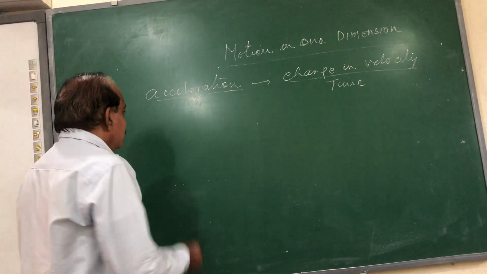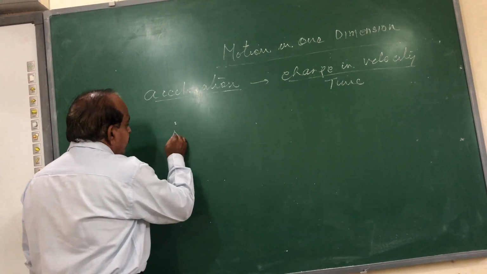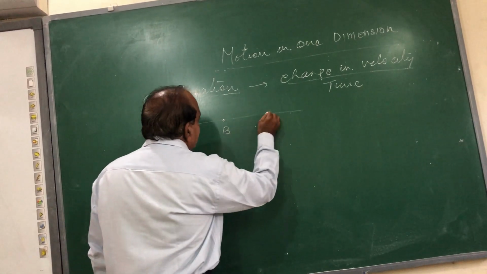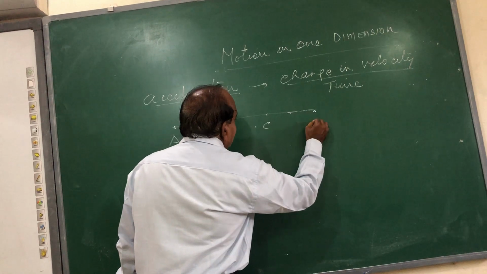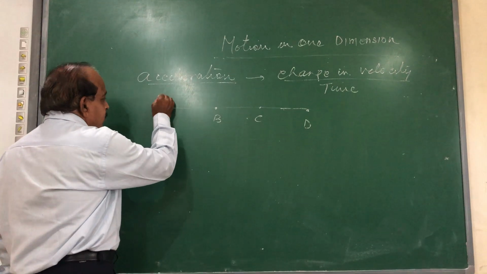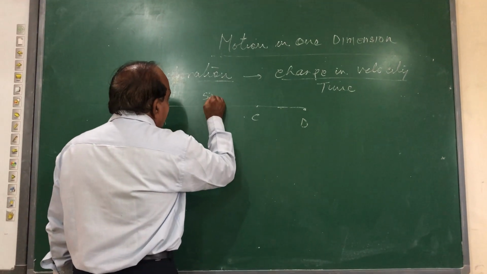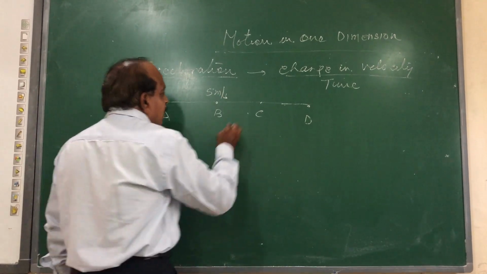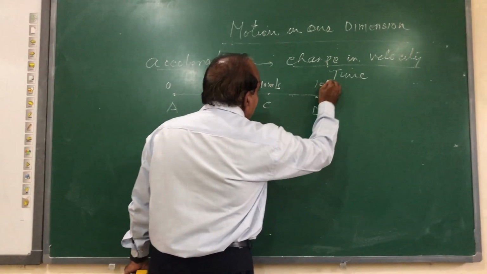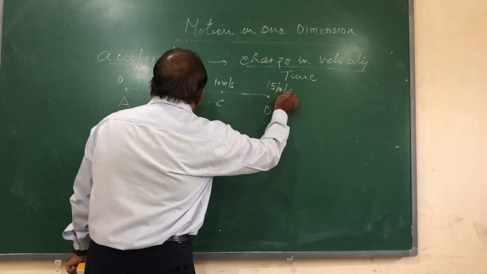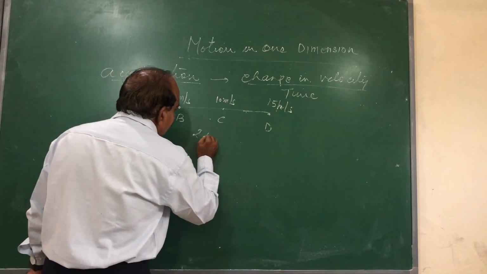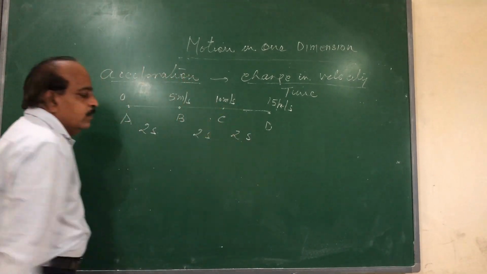For example, suppose a car starts from rest from one place A, reaches the place B, reaches the place C, and finally reaches the place D. At point B, the velocity increases from 0 to 5. At point C, the velocity increases from 5 to 10. And here the velocity increases from 10 to 15. Suppose the time taken from A to B is 2 seconds, from B to C it is 2 seconds, from C to D it is 2 seconds.